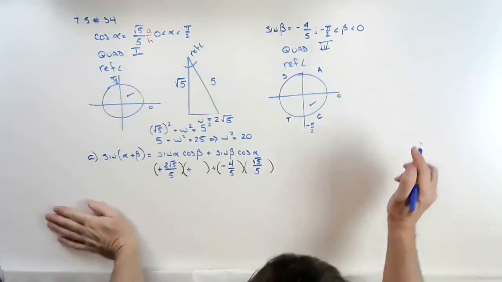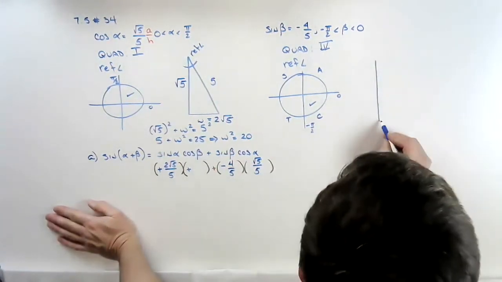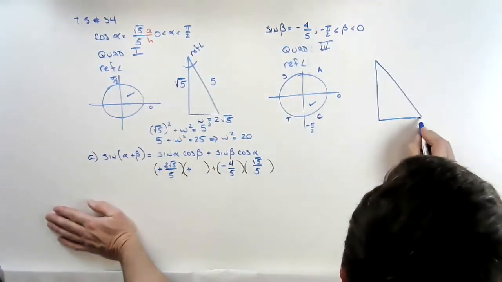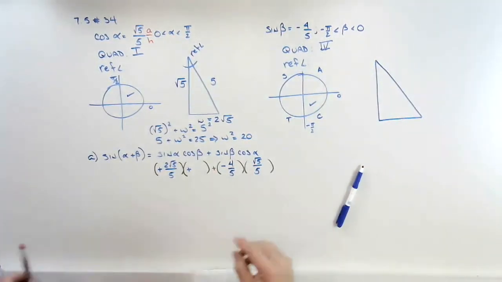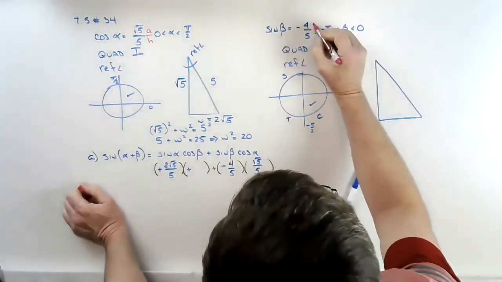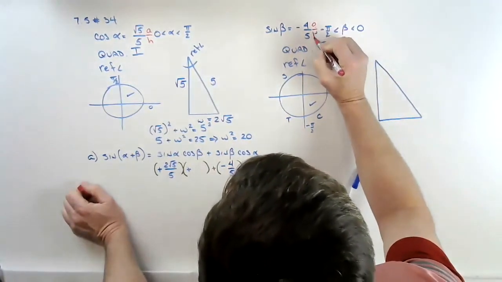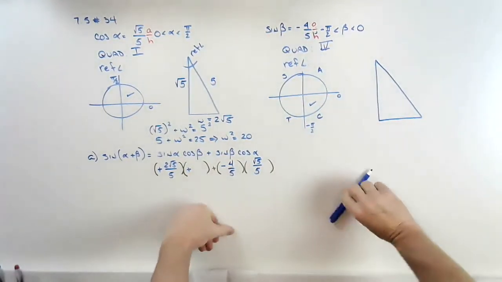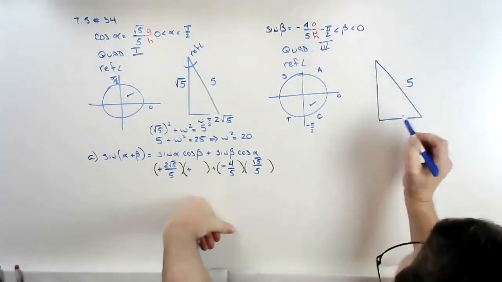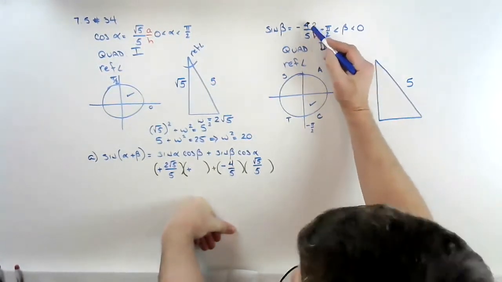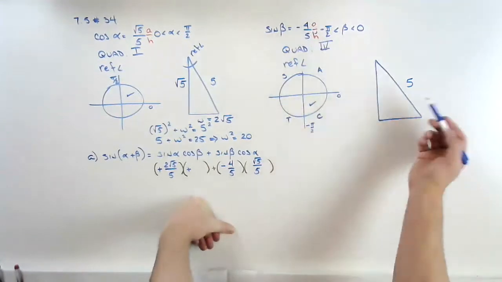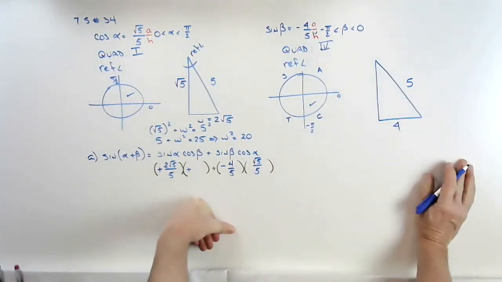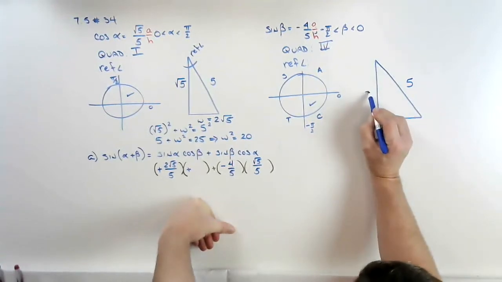Well, to find that, I'm going to draw my triangle. Again, any right triangle will do. We know sine is opposite over hypotenuse. So our hypotenuse is 5. One of the legs has to be 4. So we just pick a leg. Maybe we pick this one. We call this one 4. We know this triangle. This leg is 3.